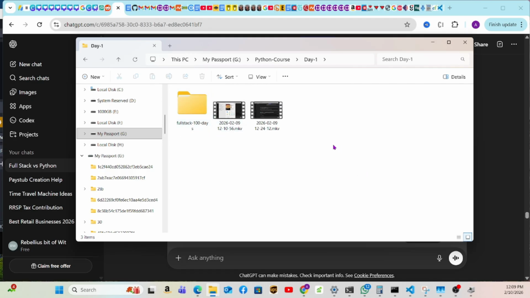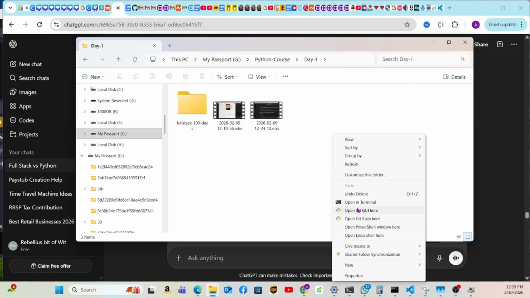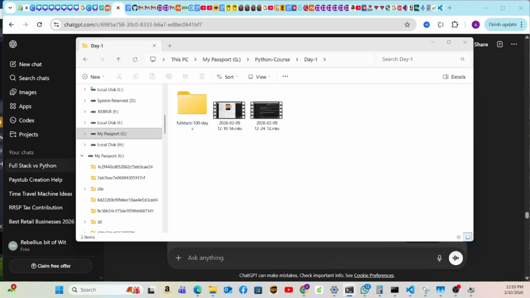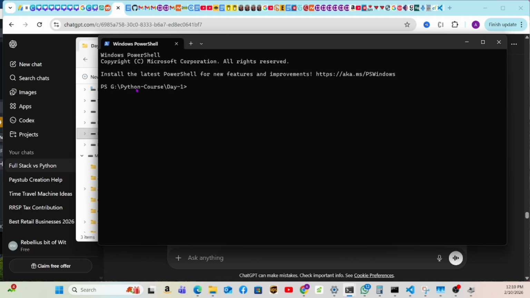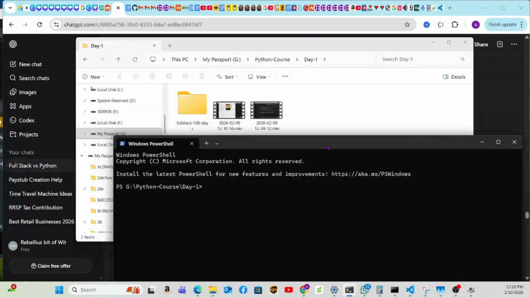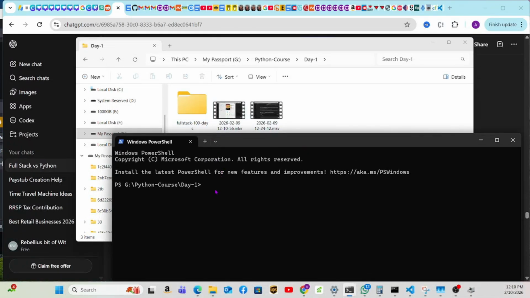If you want to know how to go from here, just press shift and right click, and then you can open a terminal or PowerShell, whichever you want. So let's open PowerShell. You're supposed to be in day 1, but we created the full stack in day 1, so actually we should change this.